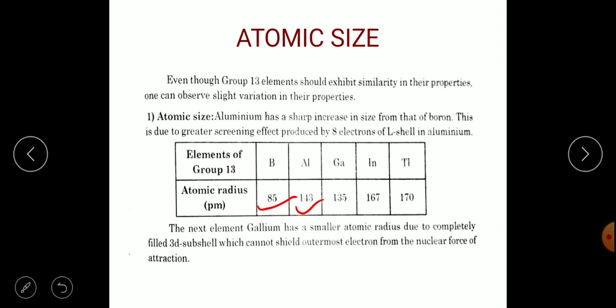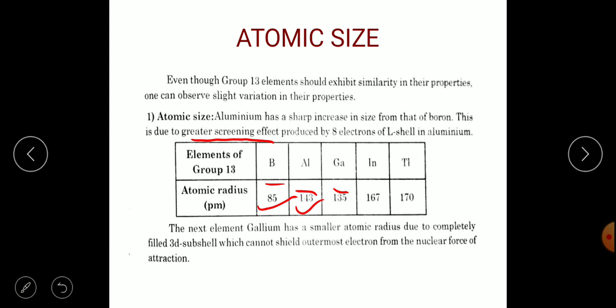This is due to the greater screening effect produced by 8 electrons of the L shell in aluminium. So aluminium is going to form a shielding effect, or you can call it a screening effect, and therefore it has a larger atomic size compared to boron. The next element, gallium, has a smaller atomic radius compared to aluminium, right? 143 is aluminium, whereas gallium has a 135 atomic size.